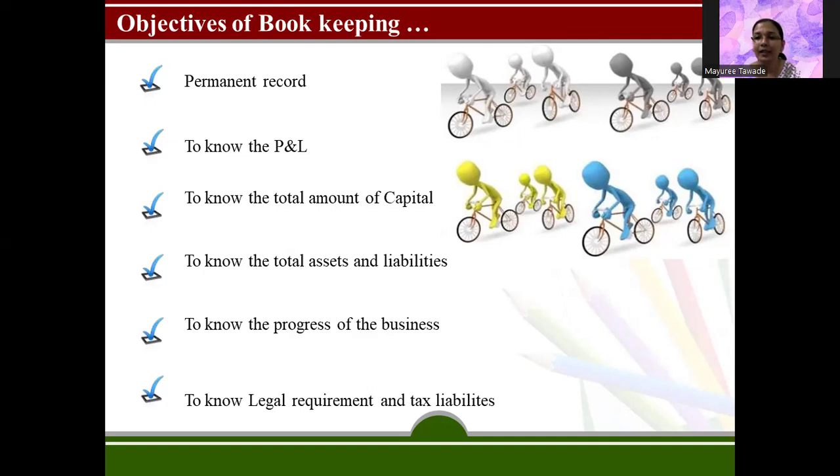Assets and liabilities are the two sides of the balance sheet. We are going to come to that. I'm not going to emphasize more on this now. We are going to see details about these statements also one by one.